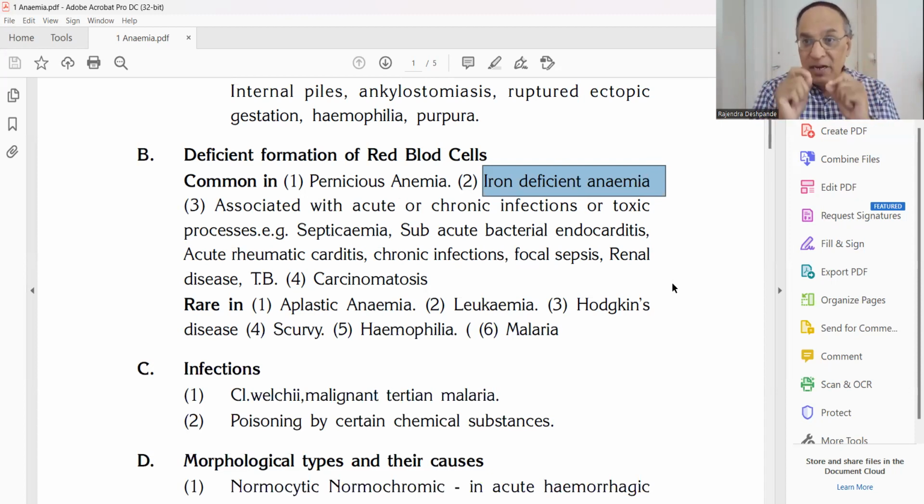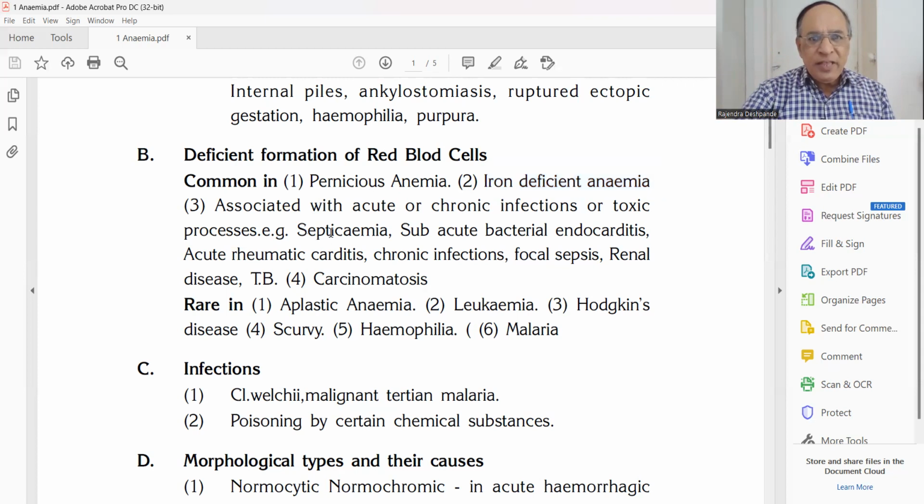Every pregnant woman is given the ferrous sulfate tablet and other iron tablets, because of iron deficiency, because of undernourishment. In many parts of India, people are starving. They don't have enough money to purchase food, or they get low quality food. They are eating stale food. Beggars are there, slum areas are there, and ladies have repeated pregnancies. So iron deficiency anemia is the most common anemia in India.